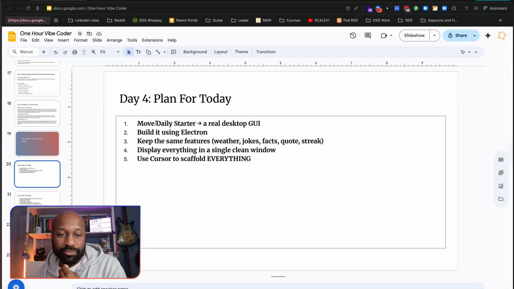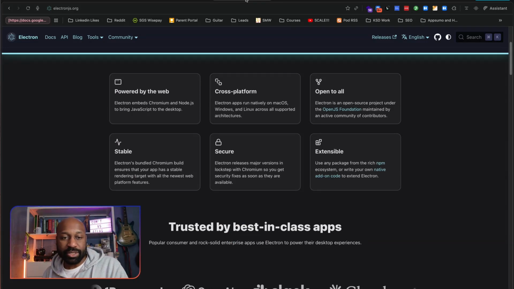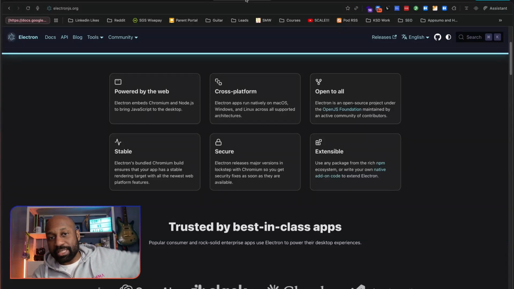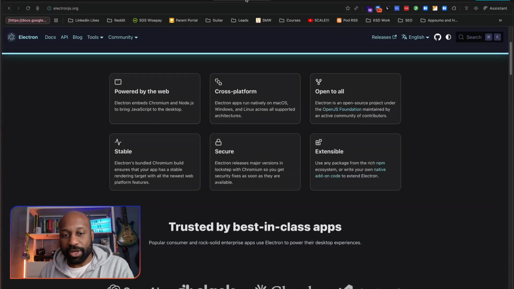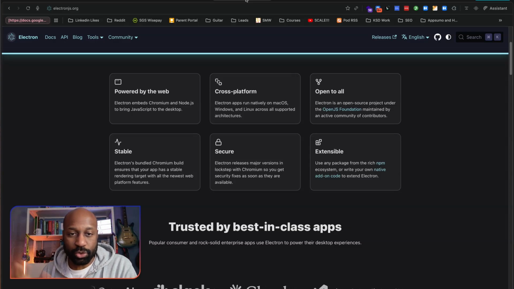So I'm going to move Daily Starter into a real desktop looking app, build it using an open source tool called Electron, which my research suggests is the best thing to use. This is powered by the same kind of code that makes websites. So HTML, JavaScript, CSS. And like I said at the start, in the first episode of this I do make websites, so I do know these bits of code. I just don't know how to pull them together into an app that is a little tool and is interactive and stuff like that.